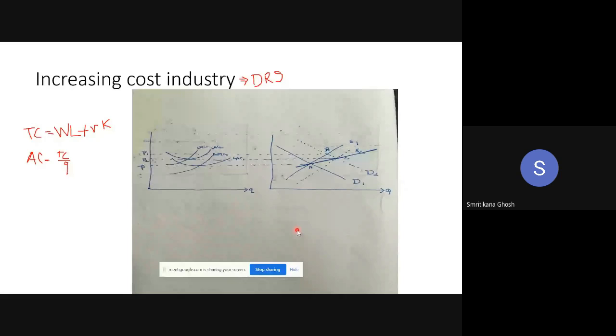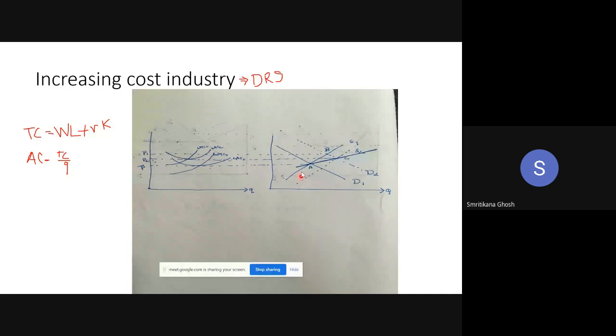How to draw? First draw D1 and S1. Get A. From A, make this dotted line to the diagram. It will be P bar. Corresponding to P bar, draw LAC1 and LMC1. Like this it will be the equilibrium. Done. The next step is to shift D1 significantly. There is a huge gap between D1 and D2. It will be D2 now. Corresponding to D2, the equilibrium is B.